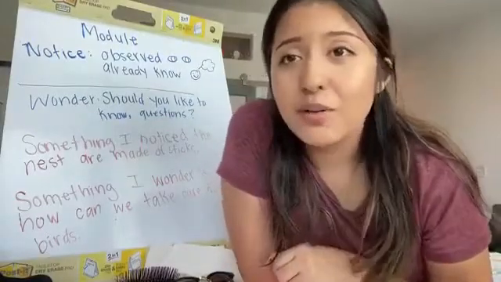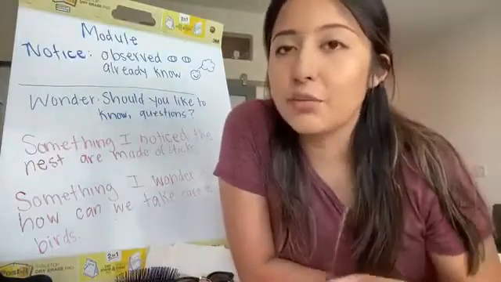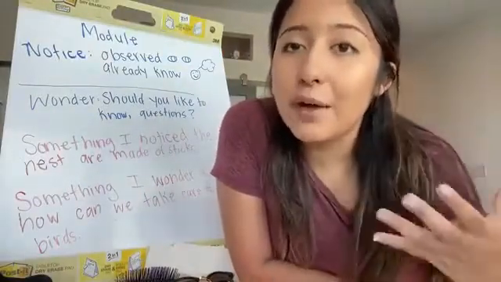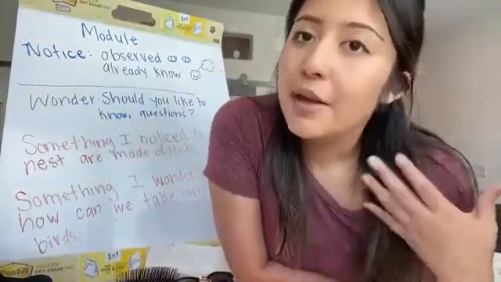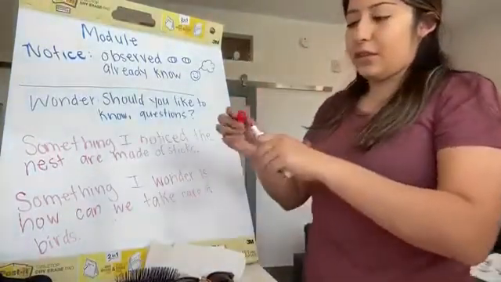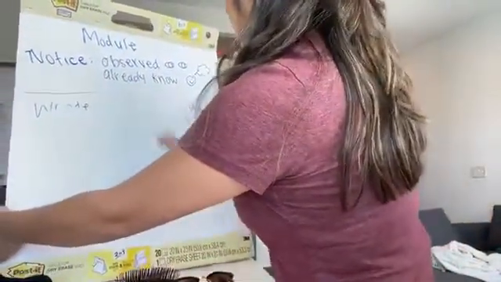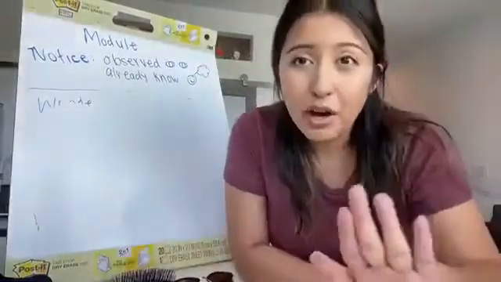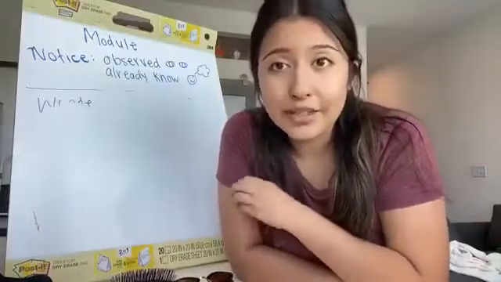For module lesson, you are writing something that you noticed and something that you wonder. Remember, yours has to be a little bit different than mine. You have to come up with something that you noticed from the pictures, and you have to come up with something that you wonder about, or a question that you have. It might be to the ornithologist, it might be to me, it might be a general question. So that is for modules. Throughout this video, you may pause the video if you want to take a longer look at the examples that I'm doing as well.